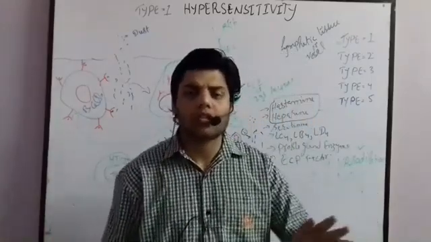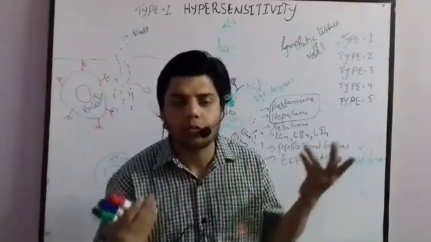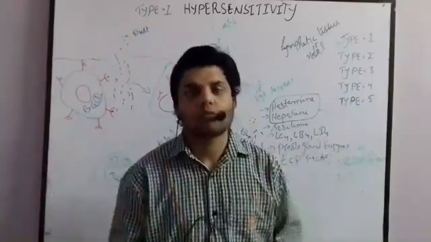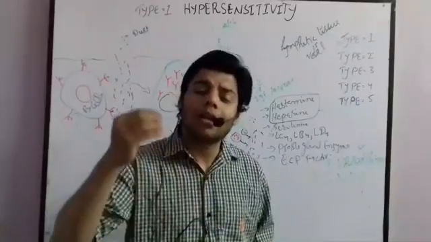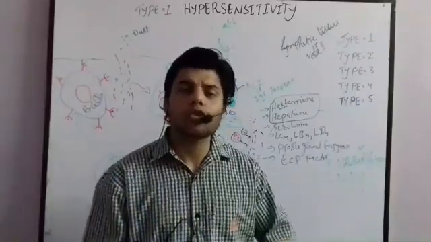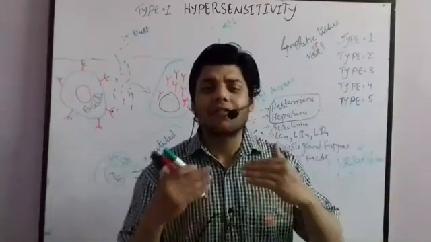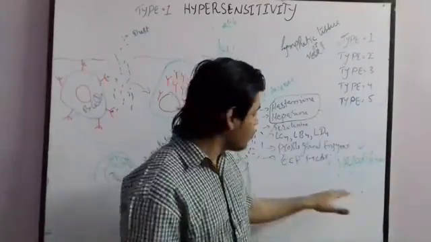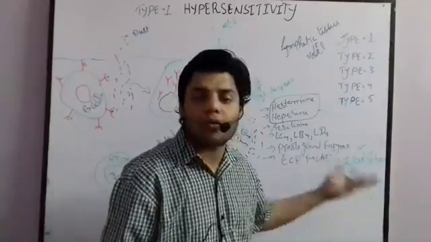In smooth muscle contraction, the smooth muscles like the trachea, it will contract. Now once the trachea is contracting, what will it do? It will cause airway constriction. Due to this, asthma occurs. So in case of asthma, there is a difficulty in breathing. So these kinds of symptoms are activated.